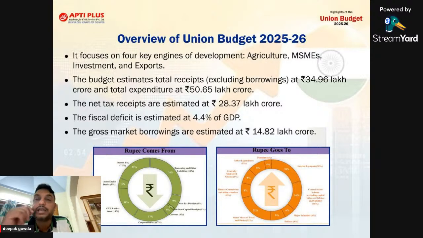So to achieve the target this year, the government has put a target that the fiscal deficit, the borrowing, will be approximately 4.4% of GDP. That's what I told you. The gross market borrowing will be approximately 14.82, which equals 15 lakh crore. We'll move to the next slide, sir.